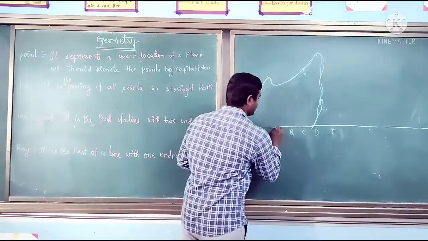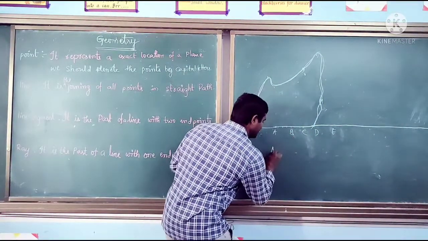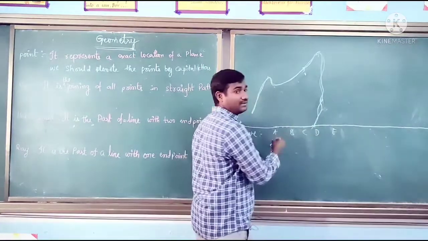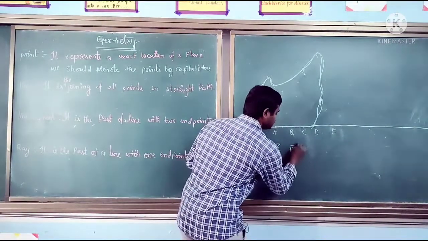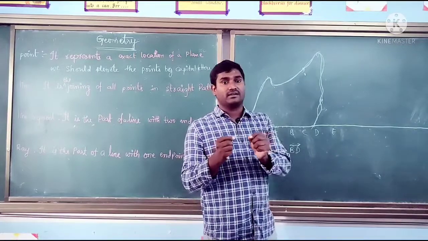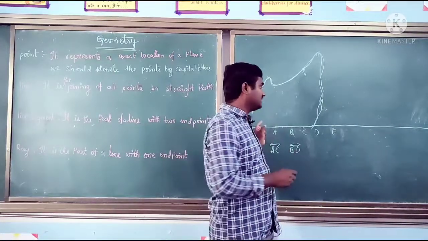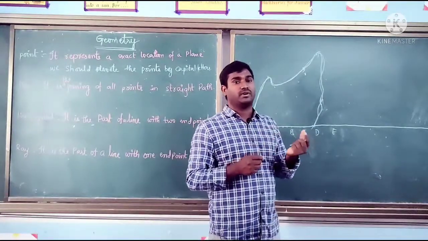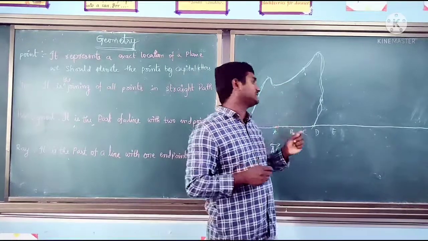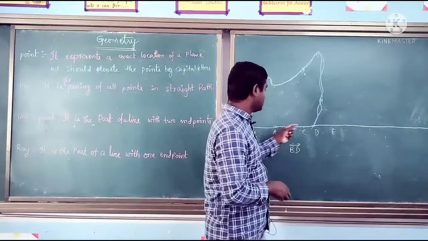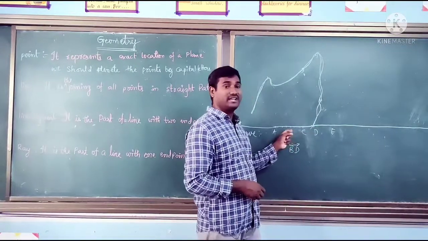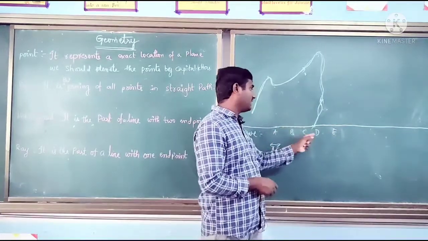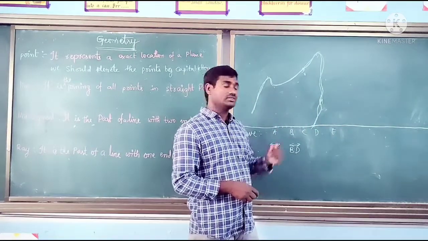Take any two points, A and C. We can give the name for this line as AC. Or B and D are also on the same line, so we can give BD also, by taking two points on the specific line. The line which is passing through the two points, using those two points we should give the name. We can give DE or CD, line BC, line AB, line AC, line AD, line AE, because all these points belong to this line. Yes, we can give the name.